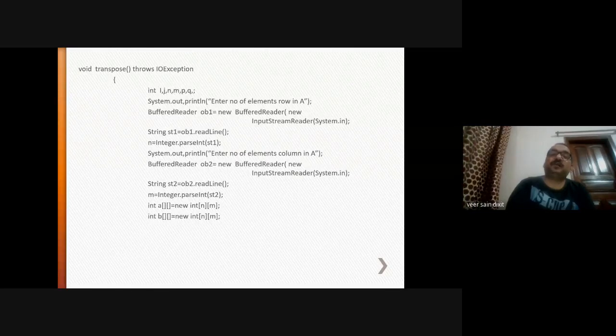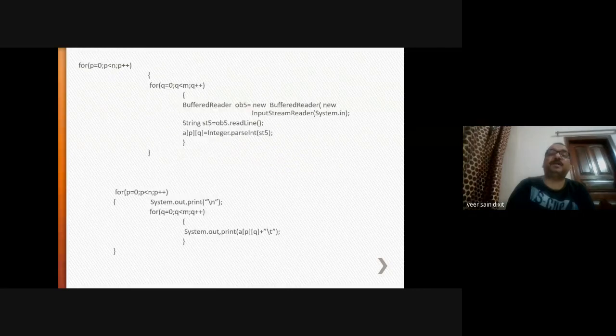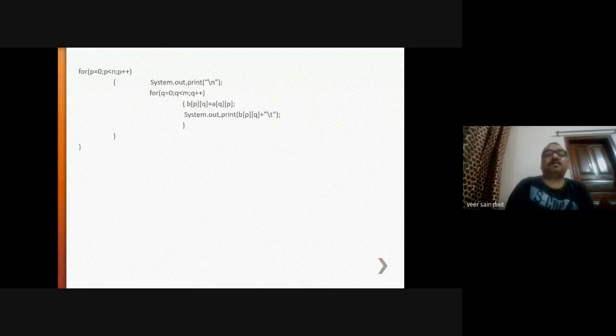In this way, you can allocate the memory for the A and B matrices. Here you are entering the values into matrix A, and printing the values of matrix A here. Then in this example, here is the logic. Rows are converting into columns and columns are converting into rows. So in these two loops, the transposed values in matrix B will be printed out in matrix form.